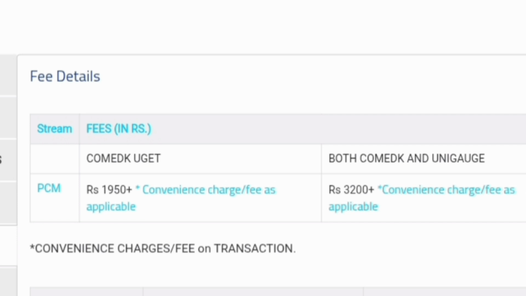It is basically for the private universities across India. A large number of private universities in India also use the UniGoj score, right? And you don't have to give another exam. It is the same exam. You get two different scorecards.